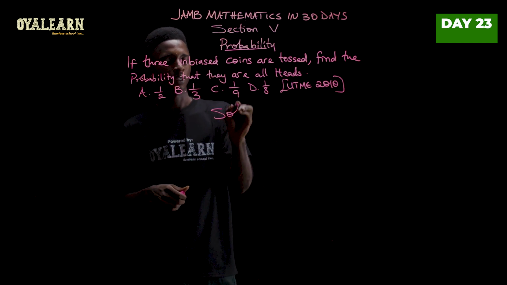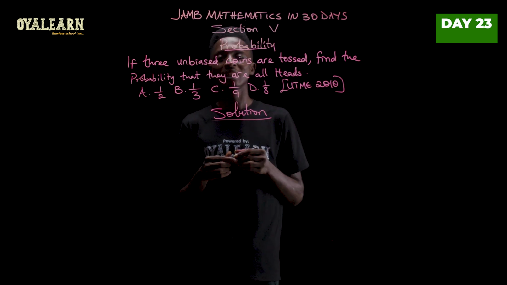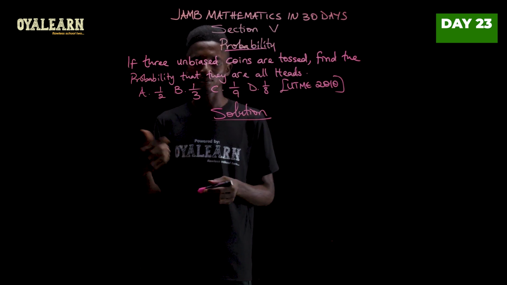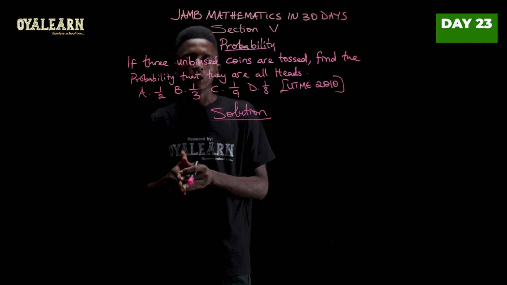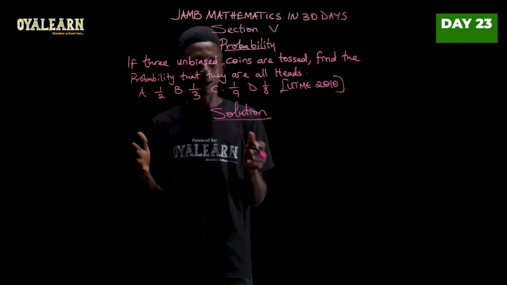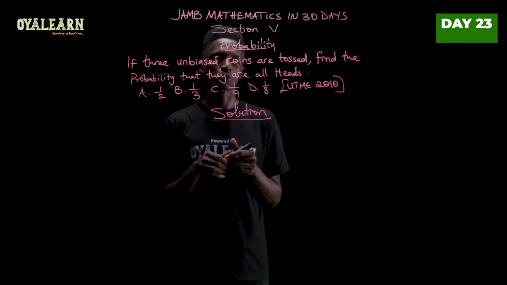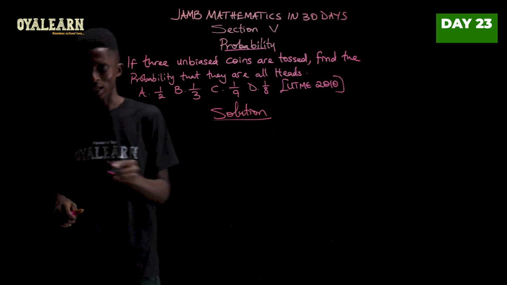So to do this, you can either solve it by taking it as one coin tossed 3 times and then you see the collective outcome, or you use your binomial expansion to solve it. If you're good with binomial expansion, that will work very fine as well. But let's apply it when you have just one coin tossed 3 times.